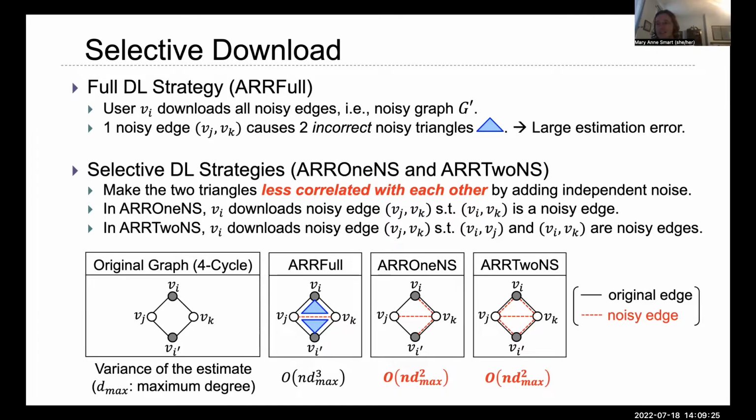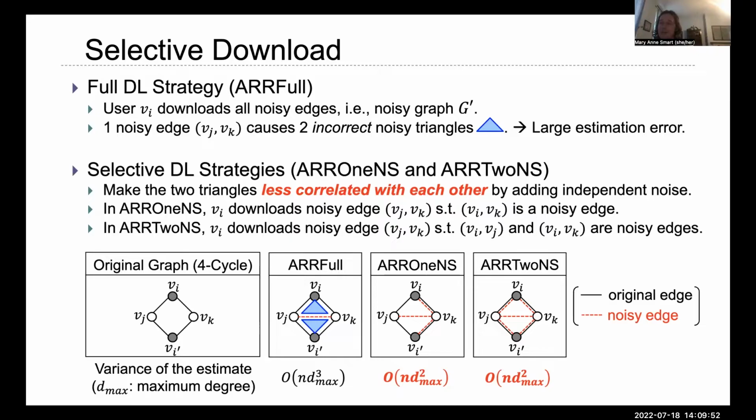If instead user Vi only downloads and considers edges Vk and Vj, where ijk is a triangle in the noisy graph, then it is much less likely that all 5 edges will activate and produce 2 false triangles. This makes the triangles a less correlated event with each other, allowing us to reduce the error to n times Dmax squared. This is what the algorithm ARR2NS does.